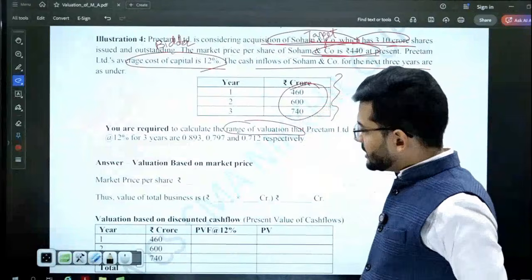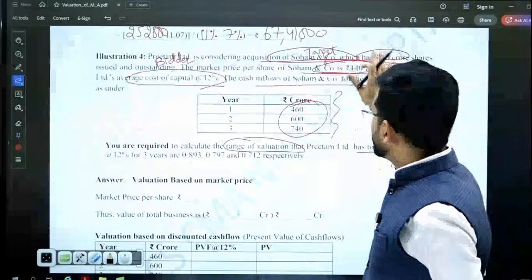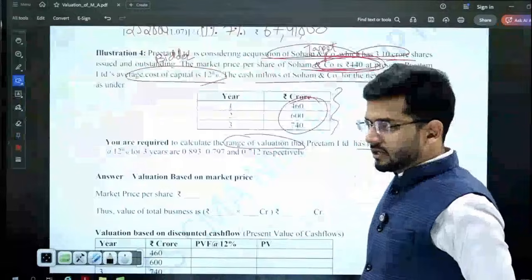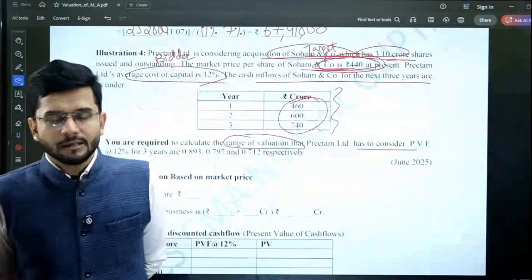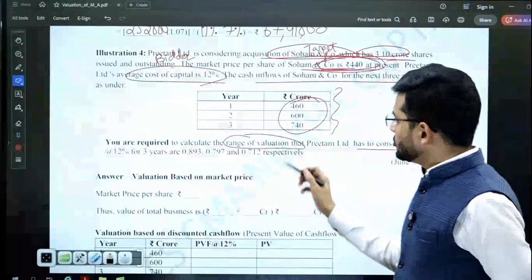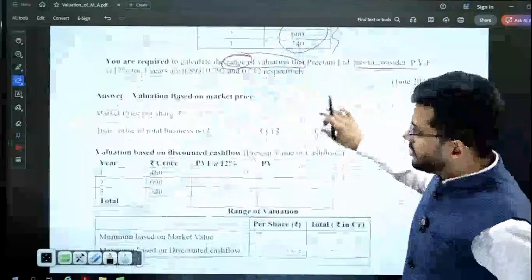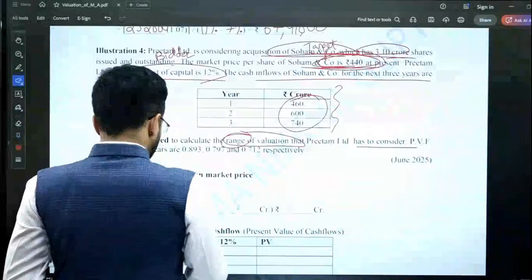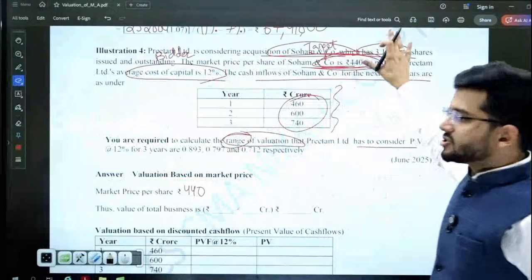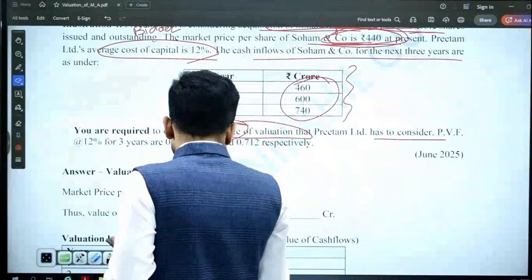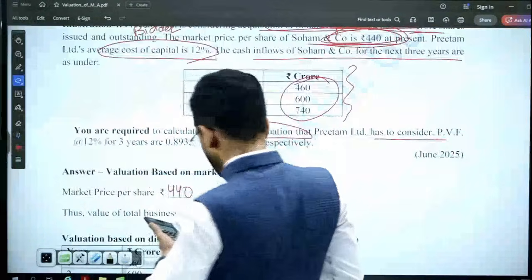So what can be the range of valuation that Pritham can consider, based on the data given? Market price of Soham is given, and that can be one of the ways of calculating the value of Soham Limited. The second way can be the discounted cash flow. That is how you'll develop a range. Range means 2-3 valuations need to be computed. Okay, let's start. What is the market price per share of Soham Limited? It is 440, and purely based on this market price, the current value of Soham Limited is 440 multiplied by 3.1 crores number of shares.